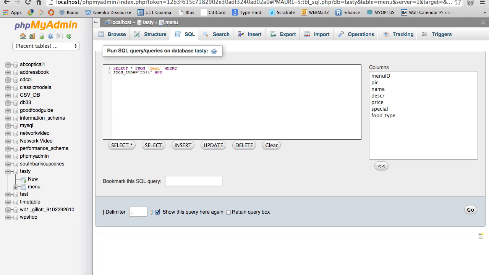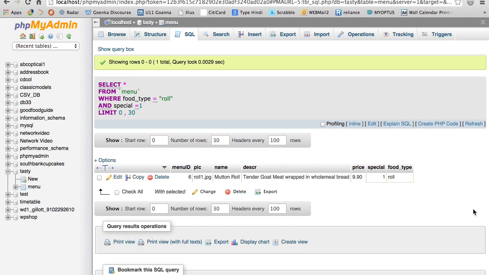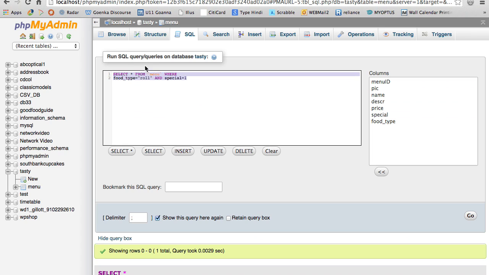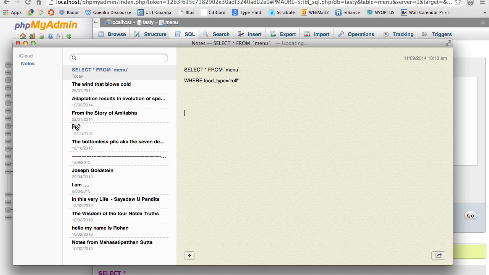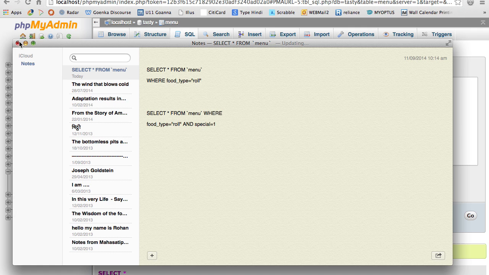and special equals 1. Okay, so now I get only one result because only one roll is on special. I need this to appear on the right hand side of my page, or maybe the top, wherever the specials are appearing. So I'm saving this second query. Okay. So these are the two queries I need.